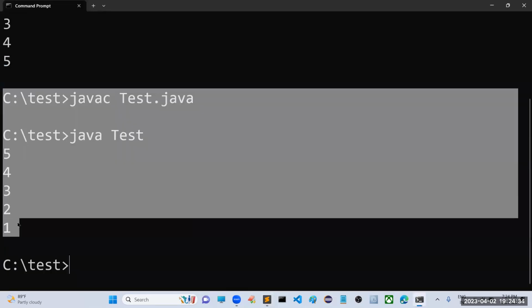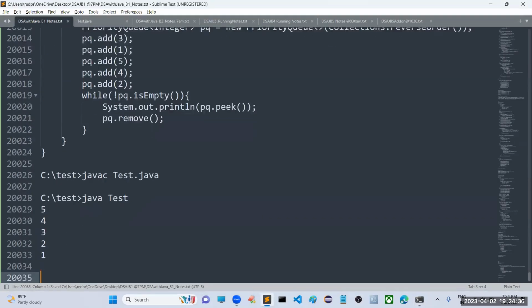Sir, how is it going to select one, how is it going to select two, I want to know. Don't worry, I will explain the process so that you people will get full-fledged clarity. Can you please confirm, is the outline of this particular concept clear for you people, sir? Is the outline clear for everyone? Please confirm.